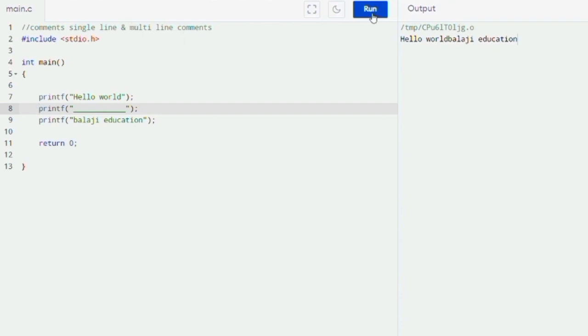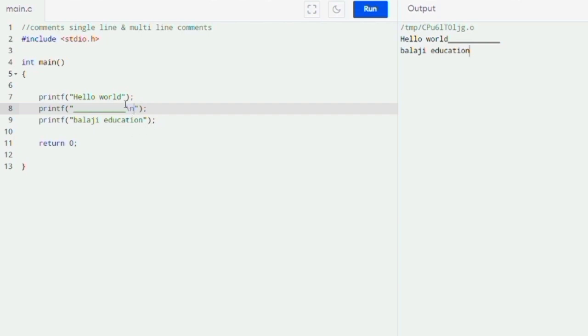See, I want to clear some concept on this printf statement. If we run the program, you can see hello world and line Balaji education are printing in only a single line. Then how to print in multiple lines? See here I am using backslash and n. Then what is going to happen if I run the program? Hello world and this line are printing in one line, first line, and next line is printing Balaji education.